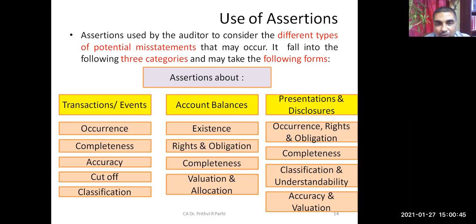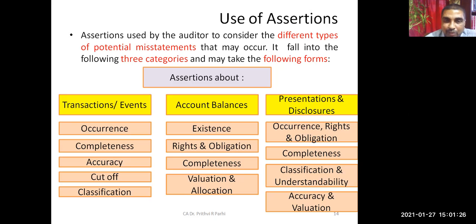Similarly, coming to account balances, assertions are also made as regards existence, rights and obligations, completeness, valuation and allocation. Coming to presentation and disclosure, assertions are also made as regards occurrence, rights and obligations, completeness, classification, understandability, and accuracy of values. Okay, so management makes the following assertions.